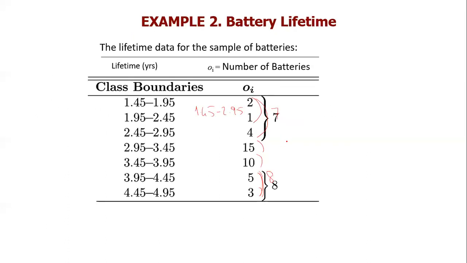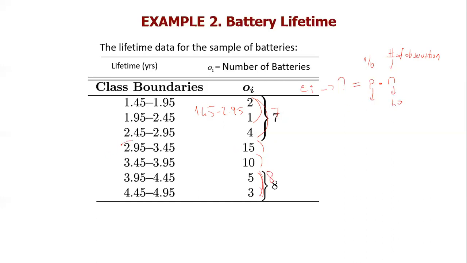So let's try to find the expected frequencies. How do we find them? Remember, in the previous question, we first found the probability, which was 1/6, and then multiplied it by n, the number of observations or experiments. Now what is the number of observations in this example? That's equal to 40. Now we need the probability. Which probability?